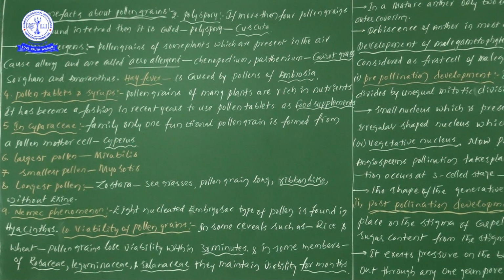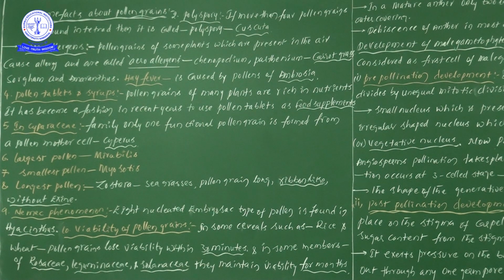From one pollen mother cell, how many functional pollen grains are formed? Only one. We can see this in Cyperaceae family members. Best example, Cyperus. If you learn this for 2 or 3 minutes now, it will definitely be well known.